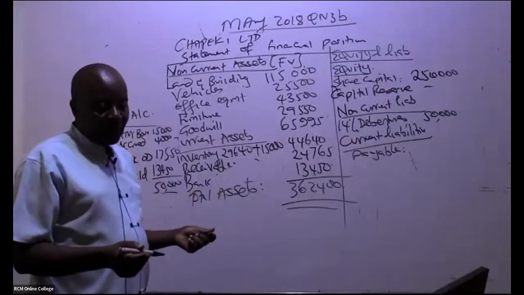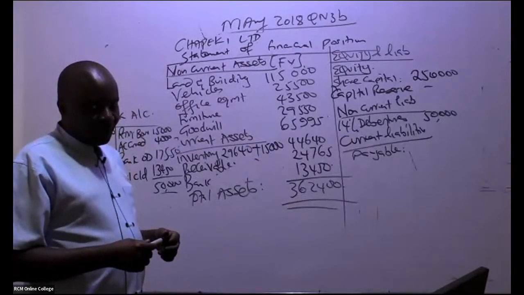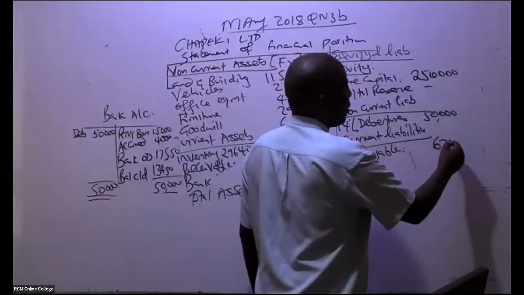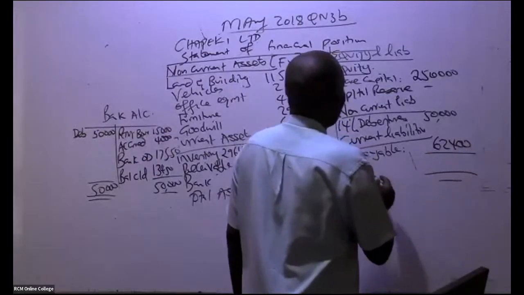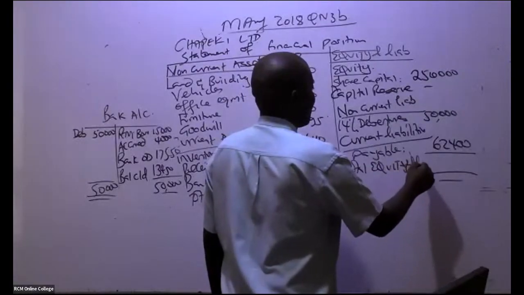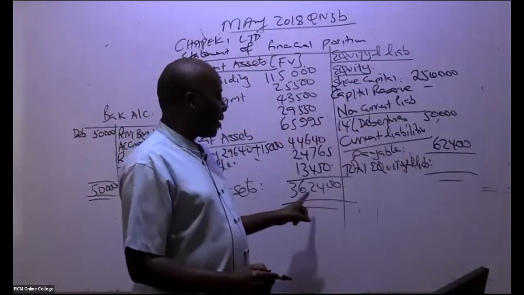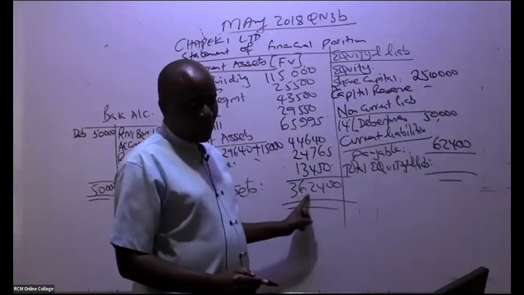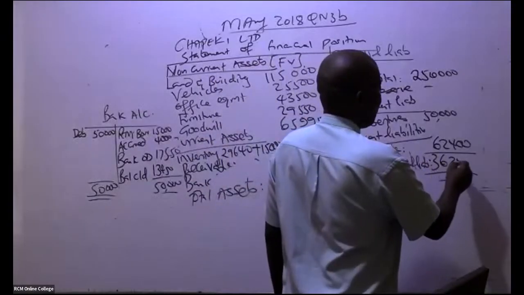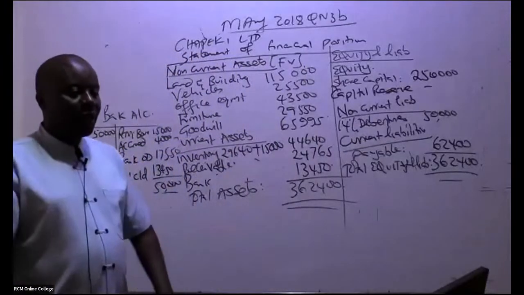Is there somebody who can remember the payable amount? 62,400. And that is it. So come here and combine total equity and liabilities. How much do we have there? You take this plus this plus this. If you are accurate, then it should add to this 362,400. So we have here 362,400, and it has balanced.